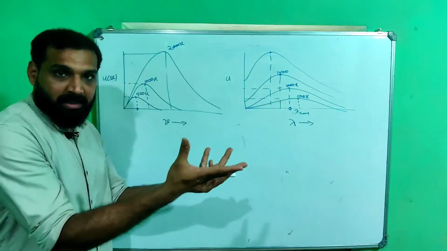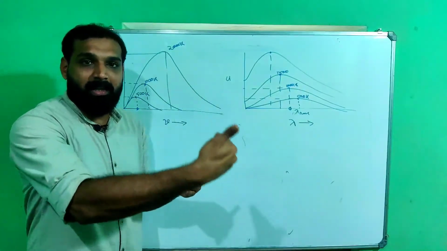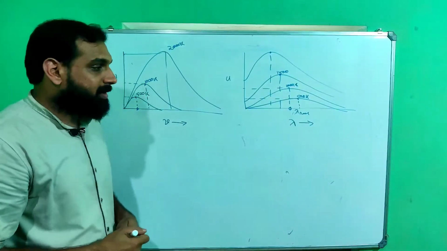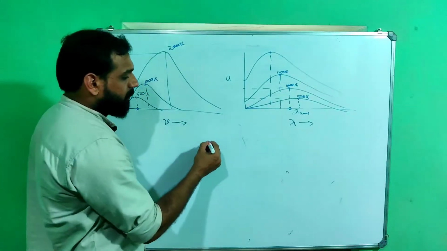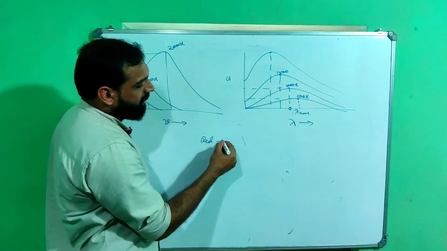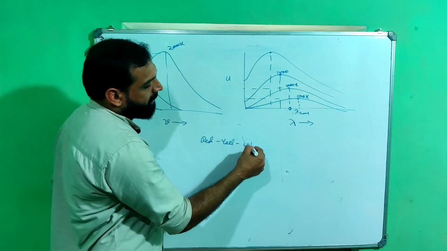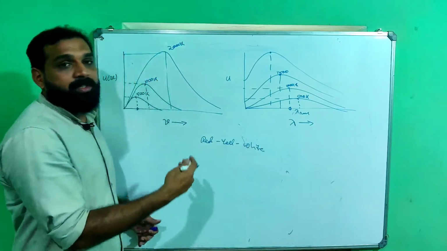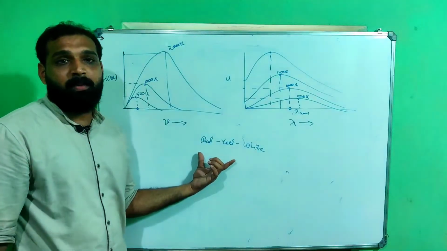When an object is heated, it changes from red to yellow to white. This question itself is asked in many exams. What is the order of change in color? It is first red, then yellow, then white. That is the order of change in color for a thermal body.